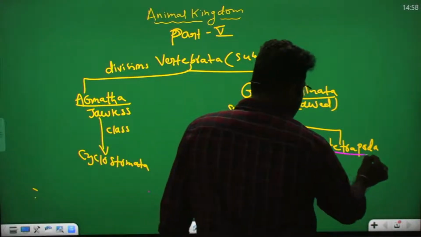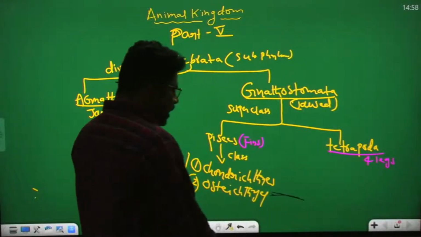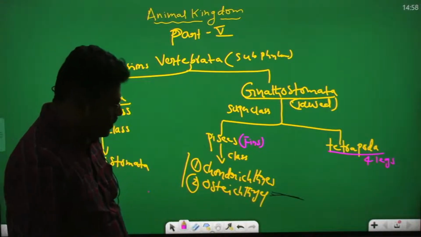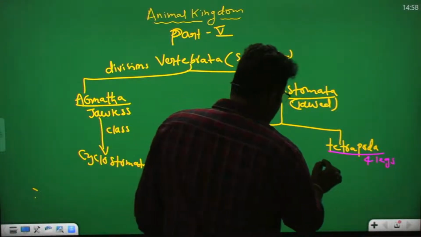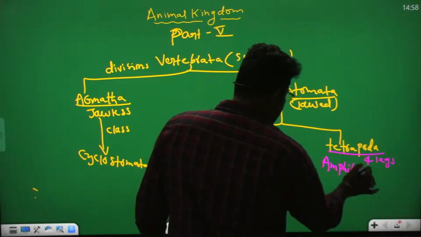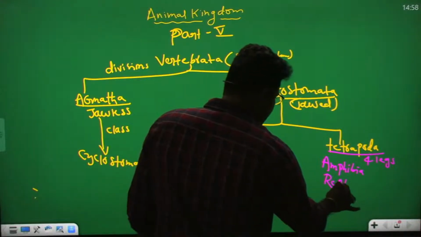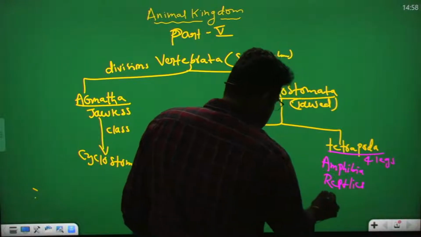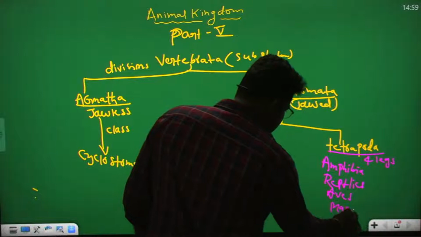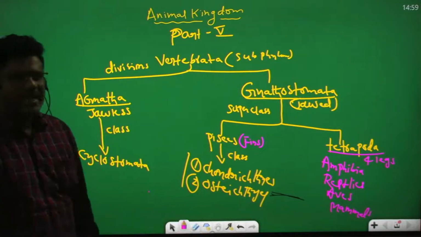Tetrapoda means four legs are present. In the Tetrapoda, Amphibia is the one class. Second one is Reptiles. Third one is Aves. Fourth one is Mammals. So this is the Vertebrata classification.